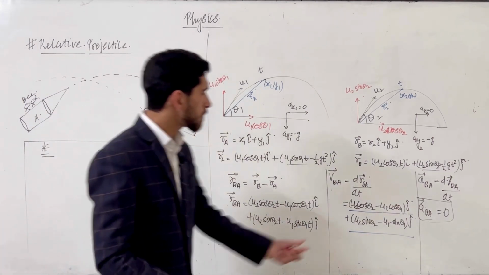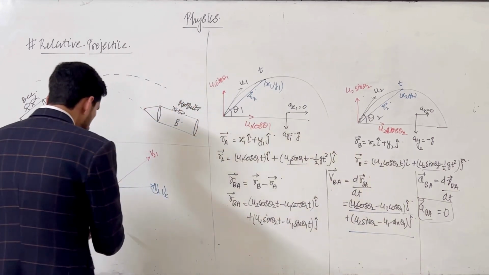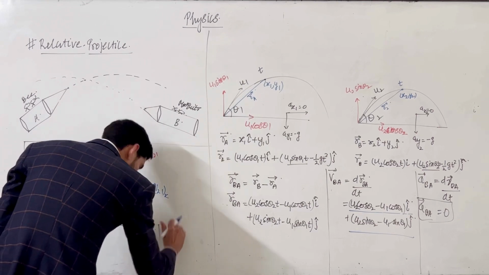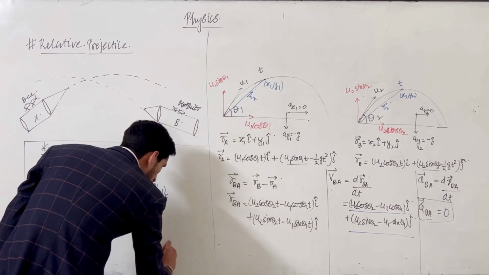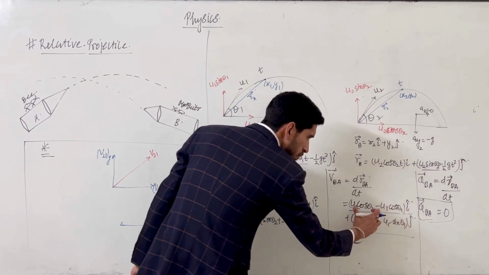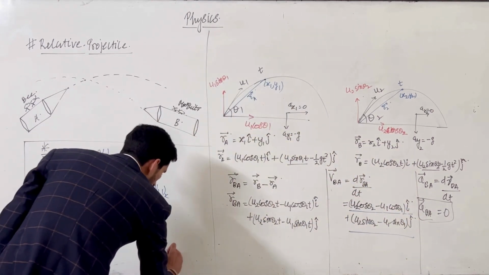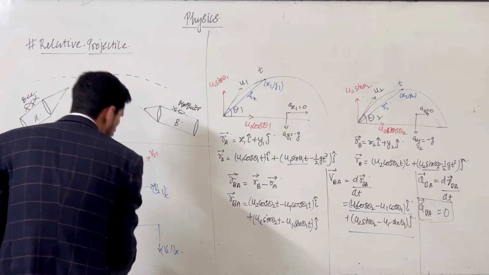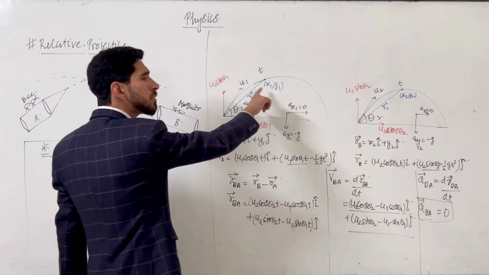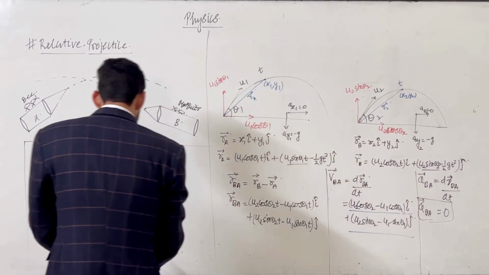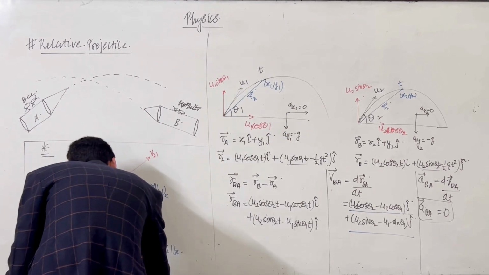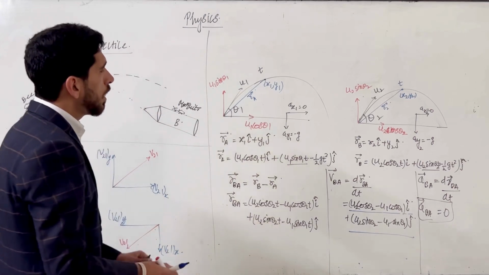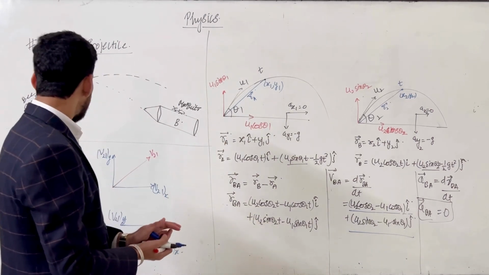Similarly, suppose this is negative, so that will be in the minus i direction, and if that is also negative, suppose u1 cos theta 1 is greater than u2 cos theta 2, then v21 x is in the negative direction, and likewise v21 y. So the second object appears to the first one to be moving in this direction. That will be the resultant.